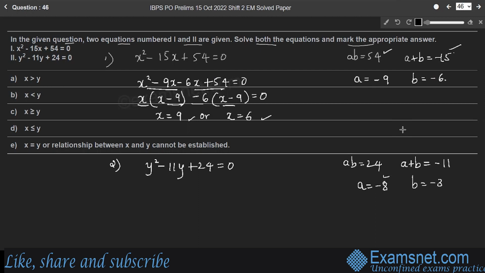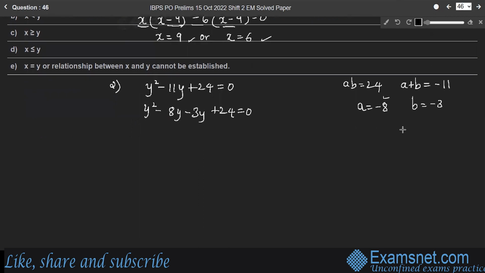So that their product becomes plus 24 and their sum becomes minus 11, right? So split the middle term. Minus 11y can be written as minus 8y minus 3y plus 24 is equal to 0, right? So consider the first two terms where y is common: y into y minus 8. So minus 3 is common in the last two terms: into y minus 8 is equal to 0.